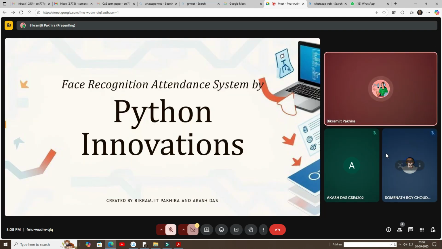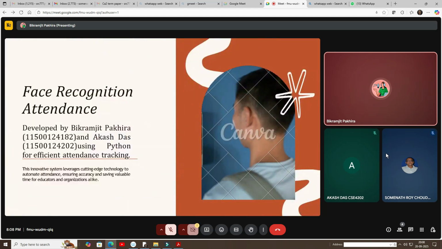My name is B.P. Poddar. Today I will present our idea and design of a face recognition attendance system using Python. Normally, attendance is taken manually, which takes time and may have mistakes or even proxy attendance. Our project is designed as a solution using face recognition to mark attendance automatically. Even though I am not showing the practical implementation today, the concept is clear. Basically, the technology can make attendance faster and more accurate.